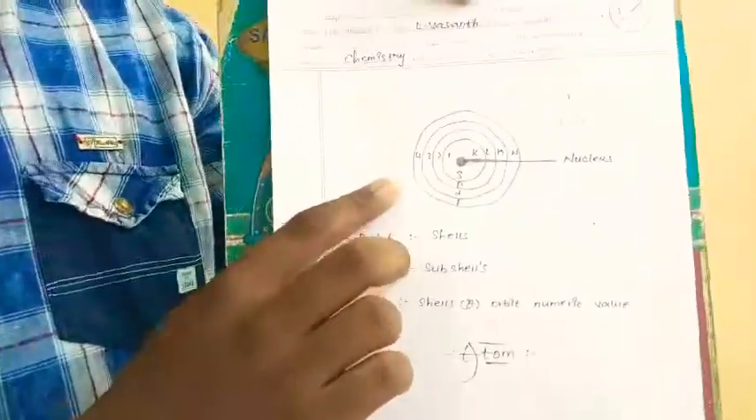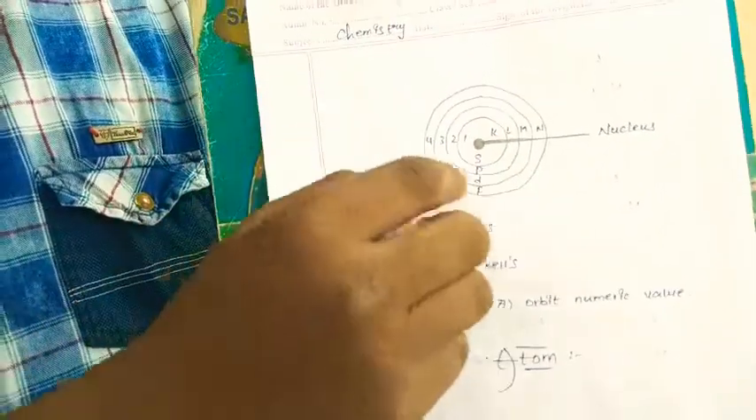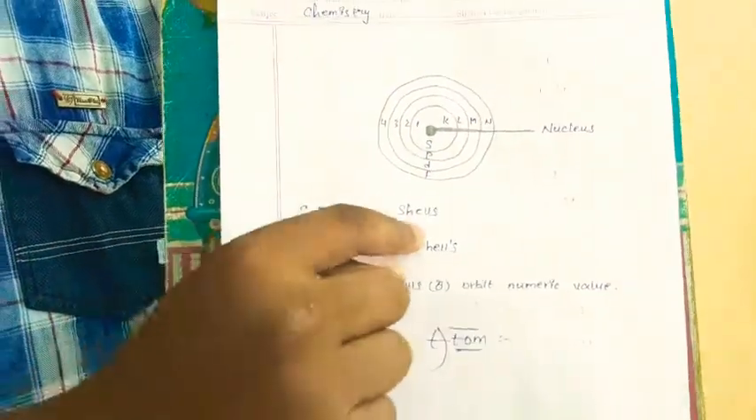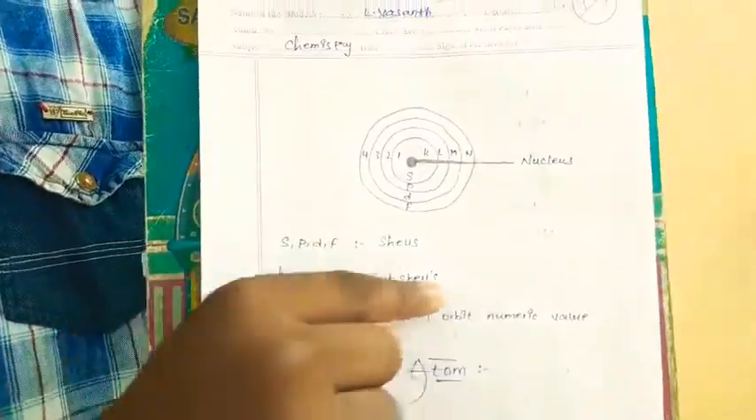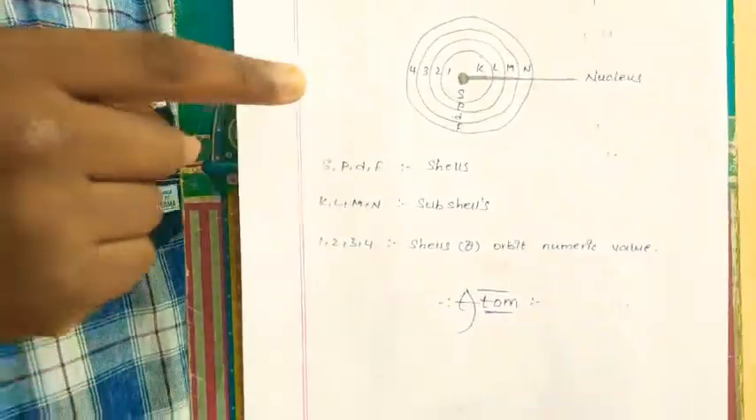Let's start the seminar. The topic is structure of atom. First, what is an atom? What is the structure of an atom? I will show an image of an atom. This is the structure of an atom. It contains 4 orbitals with orbits. In the middle it contains the nucleus, and it contains s, p, d, f subshells, K, L, M, N shells and 1, 2, 3, 4, the shells' numeric values. This is the structure of an atom.